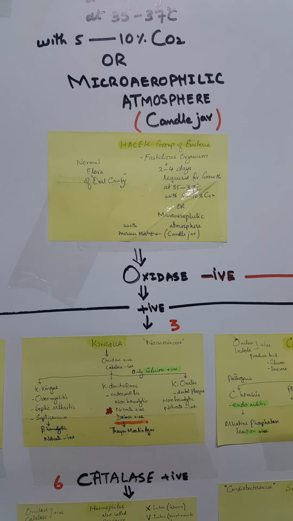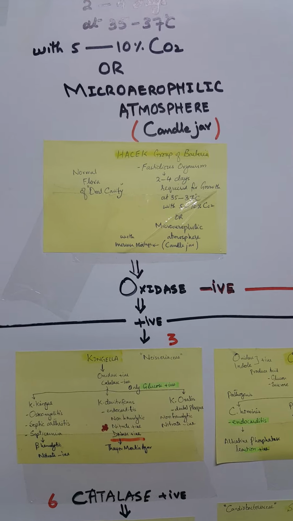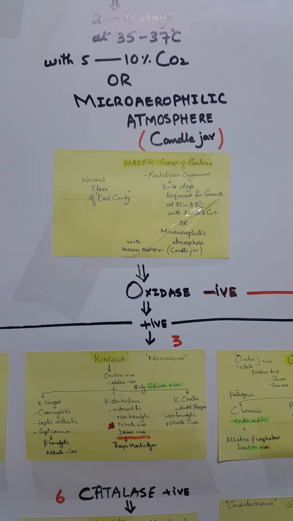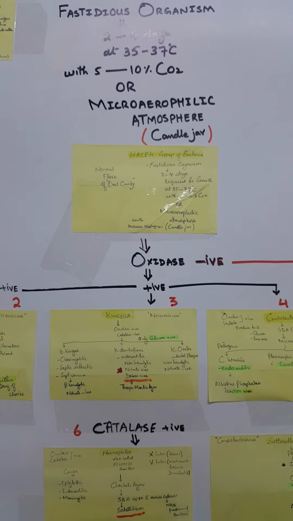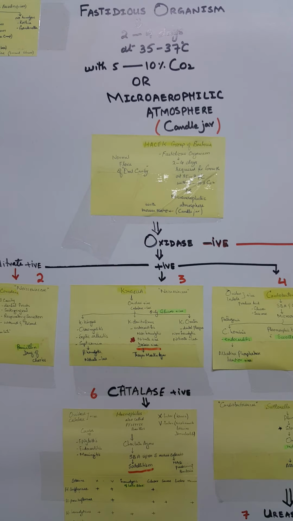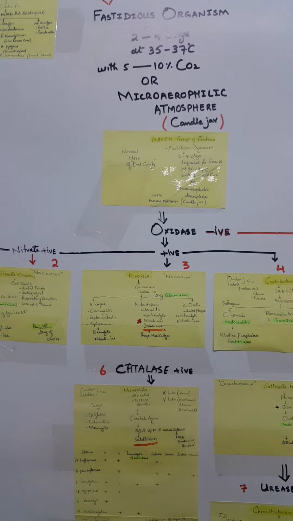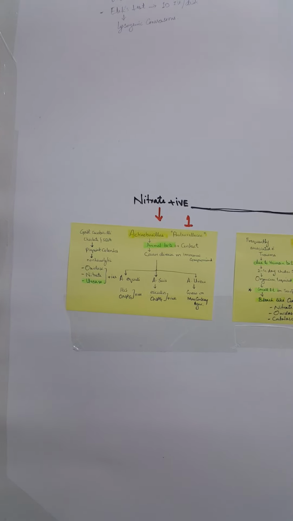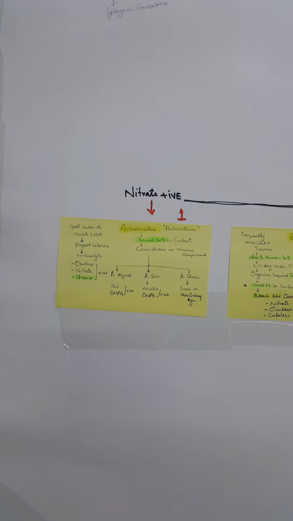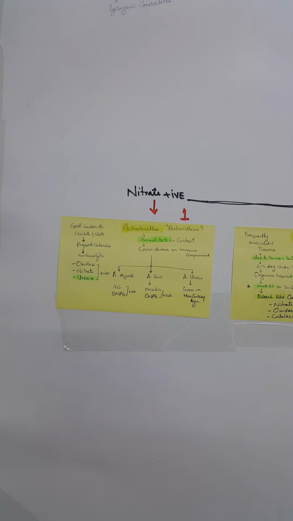If we see in this chart, we classify organisms on the basis of their biochemical tests, the first one being oxidase and nitrate. When oxidase is positive and nitrate is positive, the first organism in this group is Actinobacillus, which belongs to the Pasteurellaceae family.